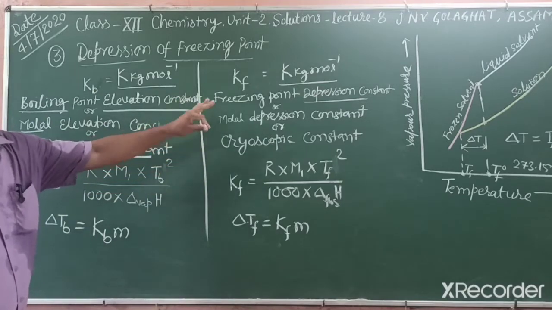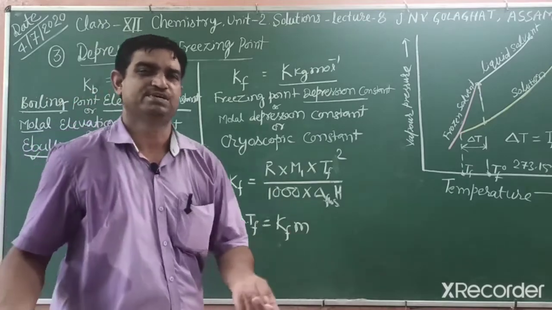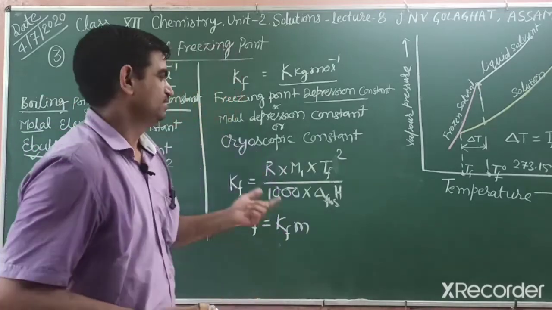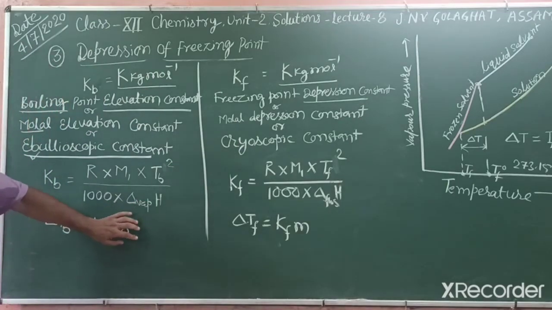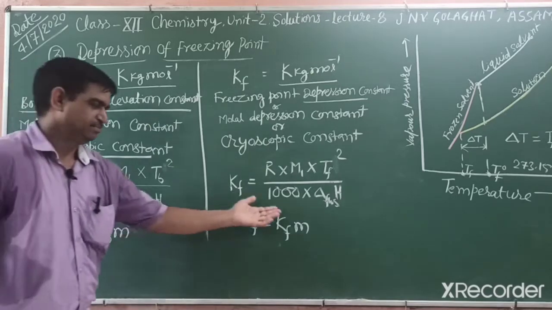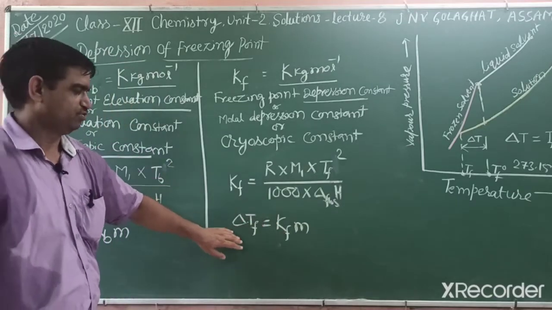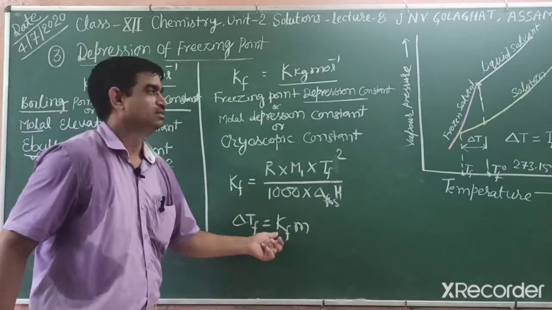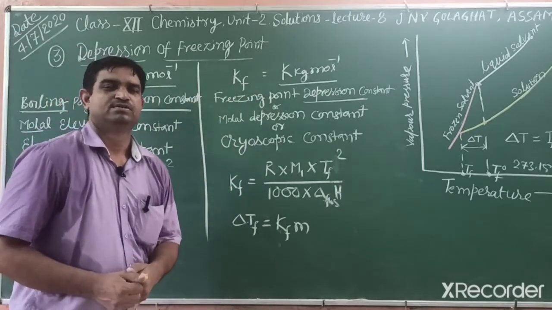Sometimes their definition comes in the last year CBSE exam: define Kb and Kf. They can easily be defined by these formulas. If the solution is 1 molal, the elevation of boiling point is known as Kb. If the solution is 1 molal, the depression of freezing point is known as the freezing point depression constant or cryoscopic constant.